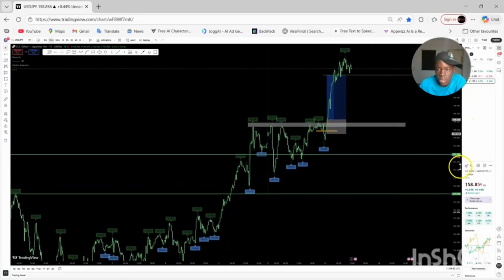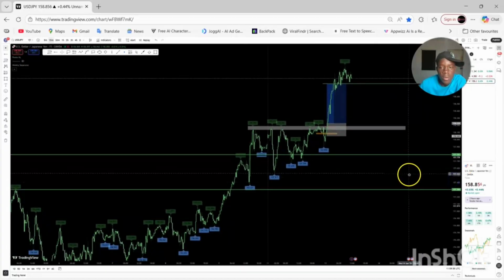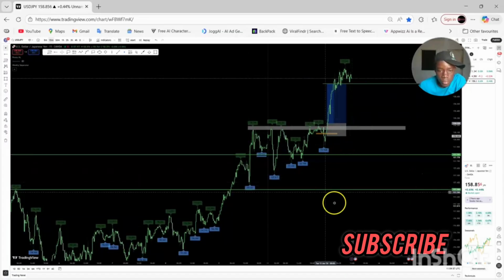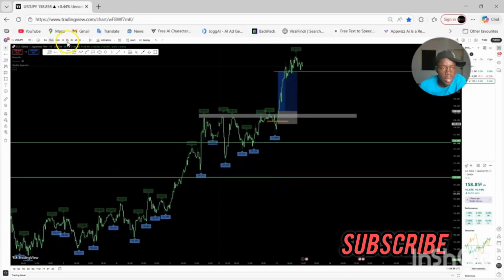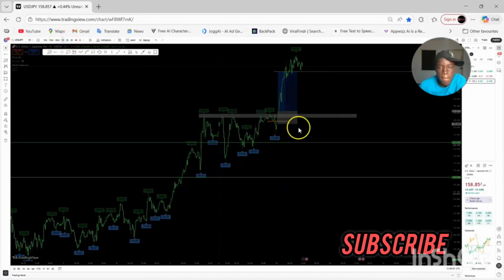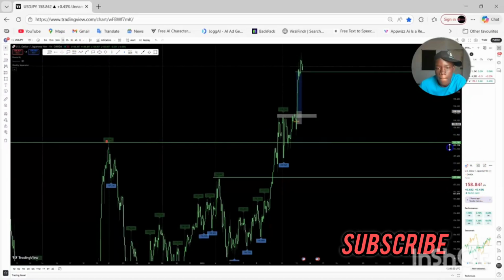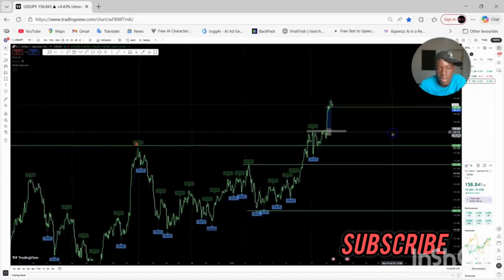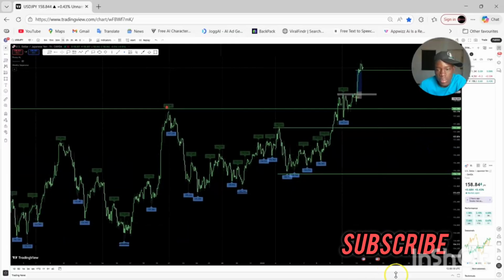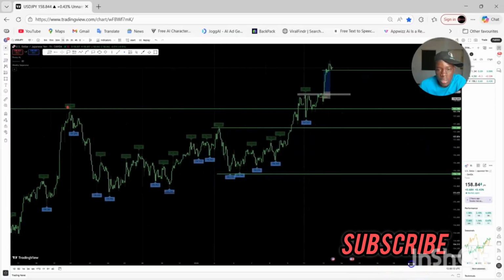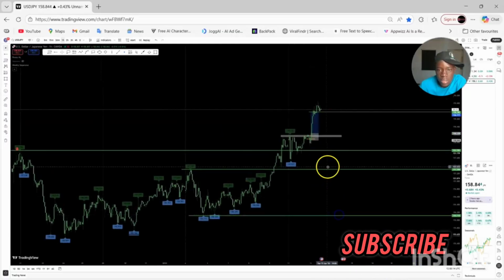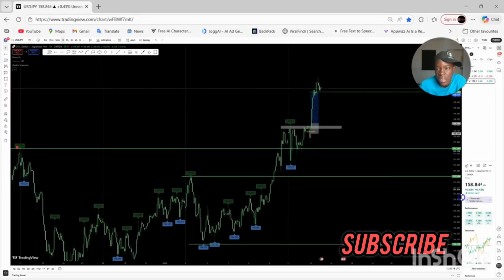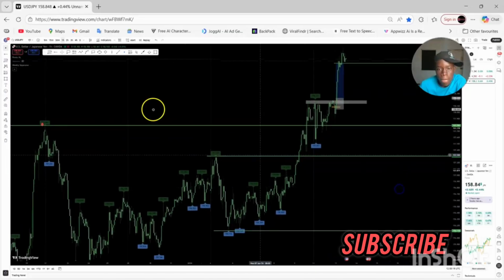So this was a trade on USDJPY. If I go back to my 1 hour, see how the breakout happened. Very nice breakout. Actually, I don't do any huge analysis. Analysis is just simple. These are the only three horizontal lines that I have as my analysis, and this is based on the 4 hour.